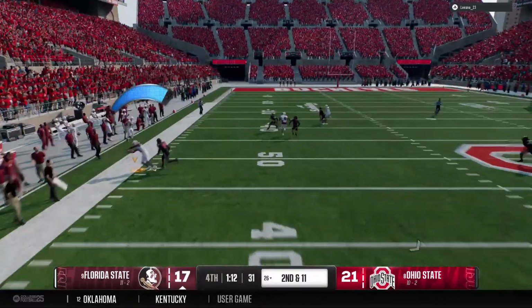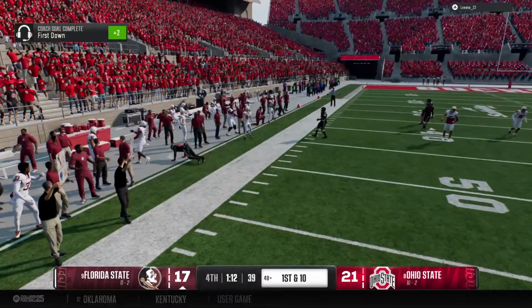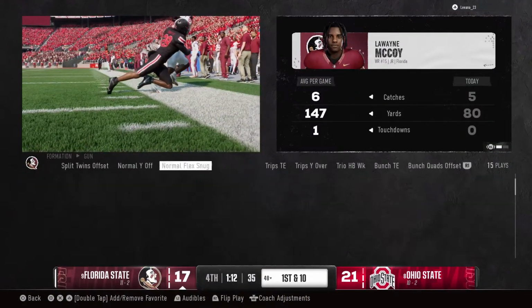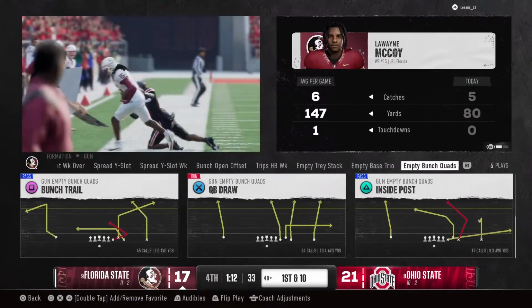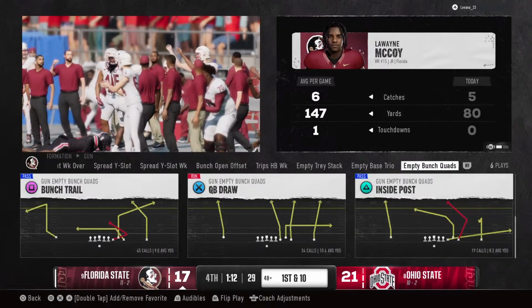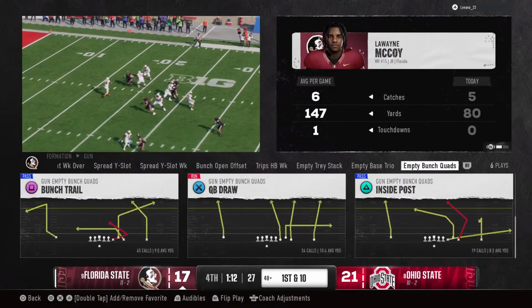Quick throw to the left. Beautiful catch right near the sideline. Gets the foot down. Hey, you're trailing late in a game like this. You're looking to get the ball thrown to the outside on the perimeter, make a nice catch, pick up positive yards, and then get out of bounds. If that defense is going to give it to you, take it every time.